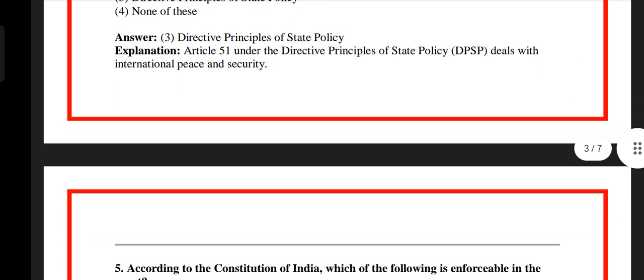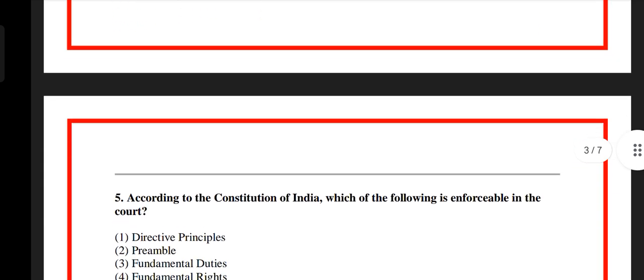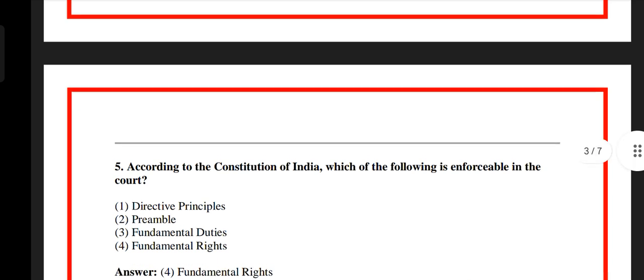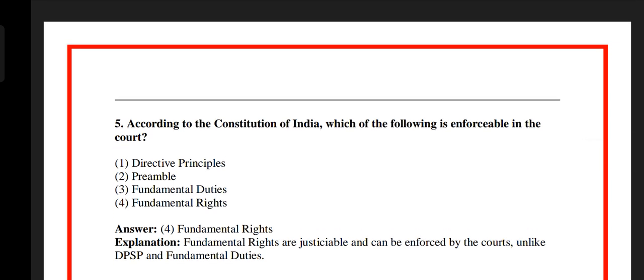Question number 5. According to the Constitution of India, which of the following is enforceable in the court? Option 1 directive principles, option 2 preamble, option 3 fundamental duties, option 4 fundamental rights. The answer is option 4 fundamental rights. Fundamental rights are justiciable and can be enforced by the courts, unlike directive principles of state policy and fundamental duties.